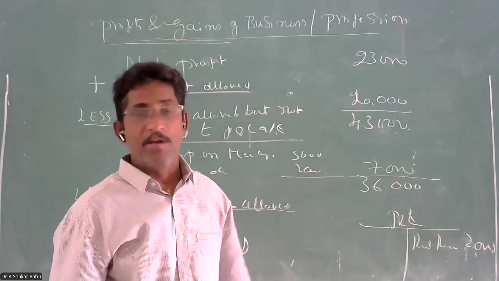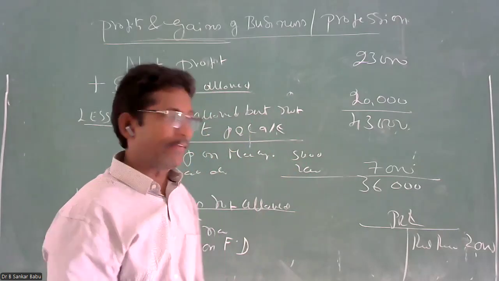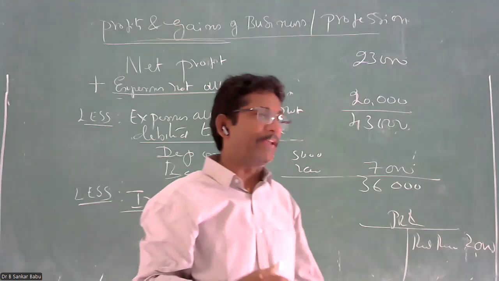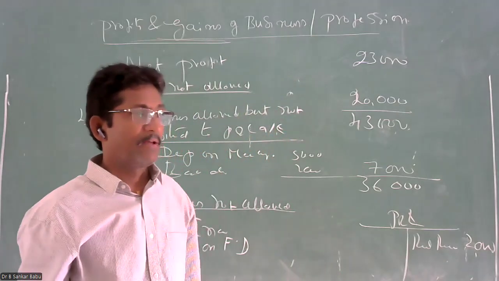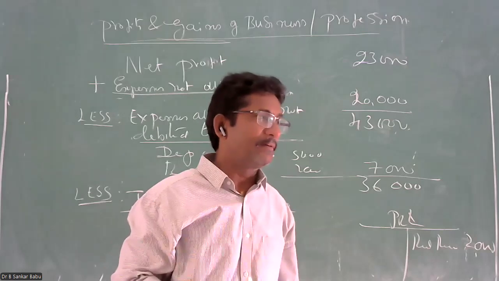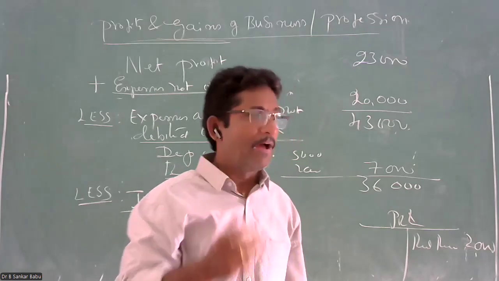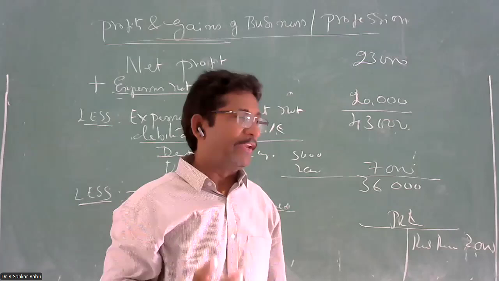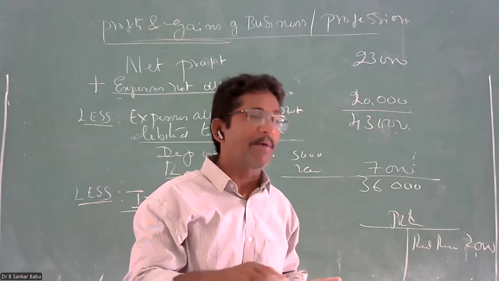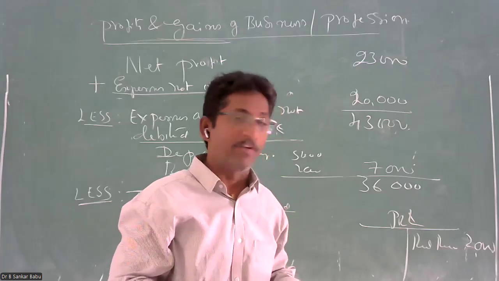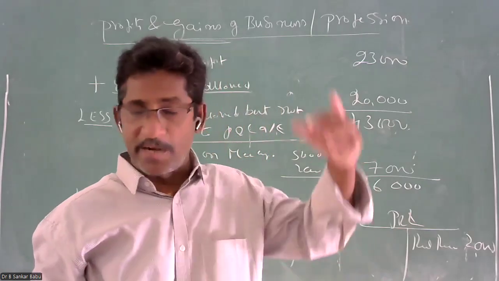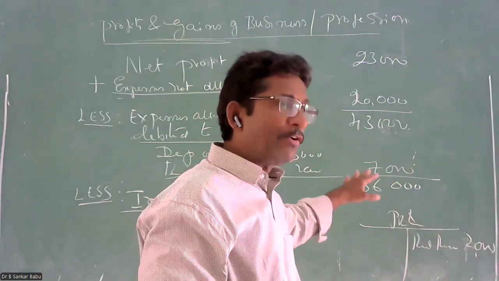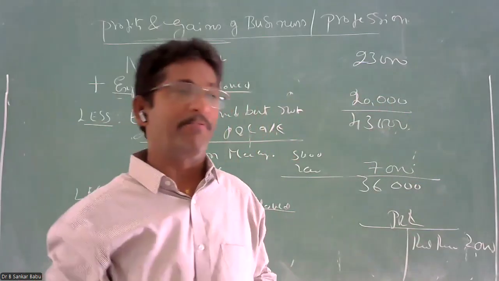Interest on fixed deposit. You purchased some shares in other companies. What do you get? Dividend received. If you purchase securities in any other company, you will get interest on securities. Or if you win a best couple award, or winning a horse race, or puzzles, or card games, these all come under the head income from other sources. Those are not businesses. Those are all taxable under the head income from other sources. Other sources income should not be included in business income. If it is included, it is to be deducted to know the real profit.